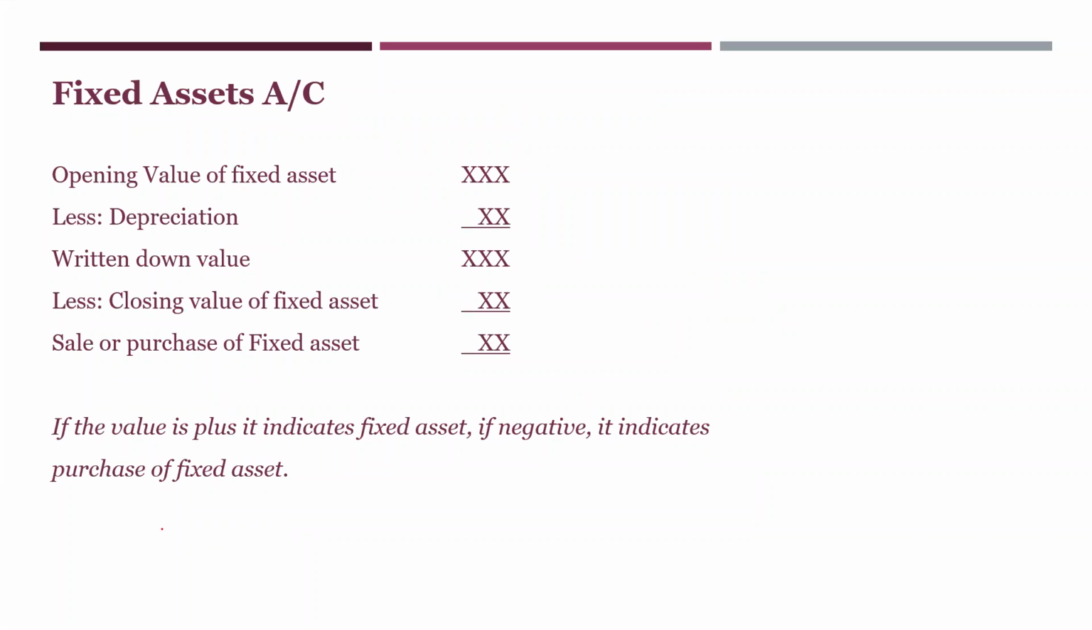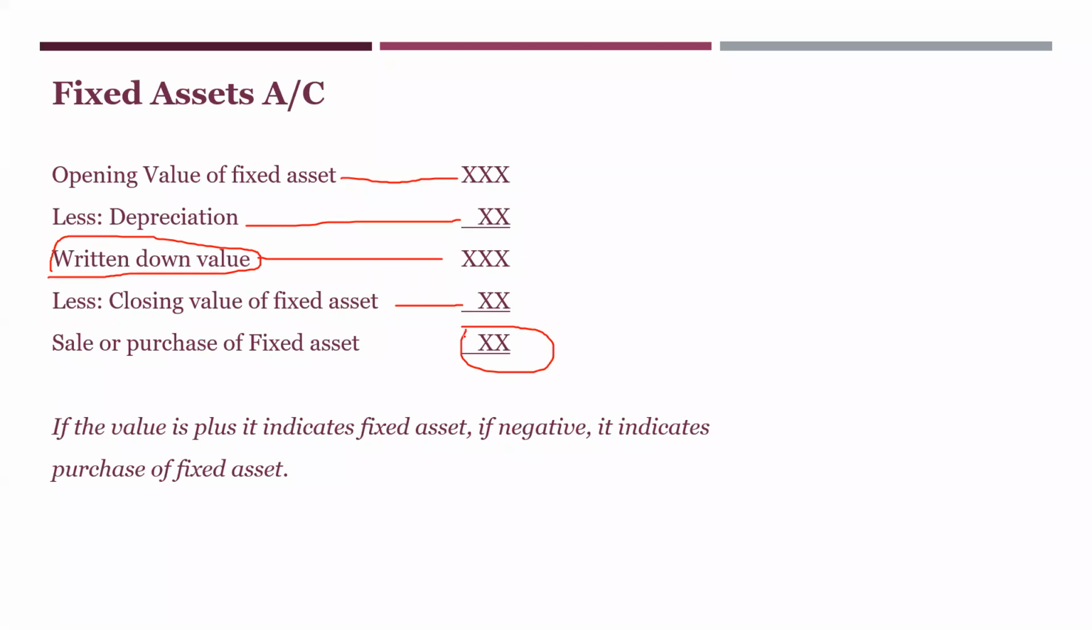The first item is the opening value of the fixed asset, the opening balance you will take, less depreciation. Whatever you get is called the written down value, WDV. All of you know this. This written down value, less the closing value of the asset. Deduct this, and whatever you get is the sale or purchase of a fixed asset. Instead of more or less, I have written it like this. If the value is plus, it indicates a fixed asset.